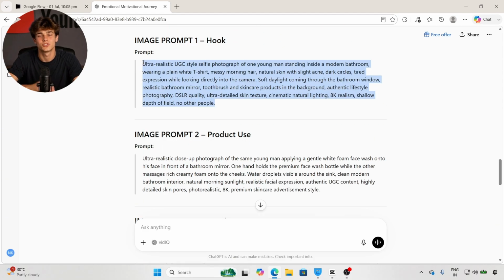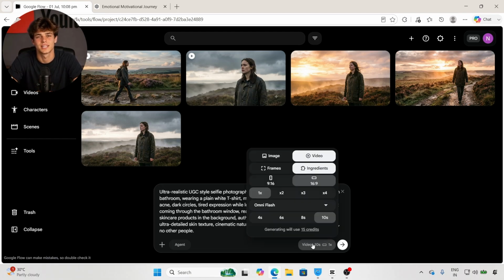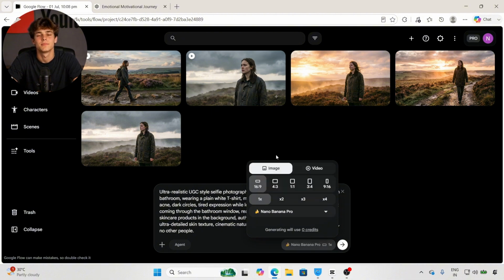Now copy the first image prompt. Go back to Google Flow and paste it into the prompt box. The process is exactly the same as before. Click Run, and within a few moments your first image will be ready.